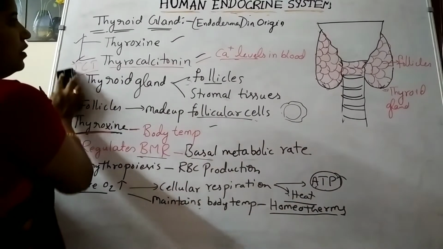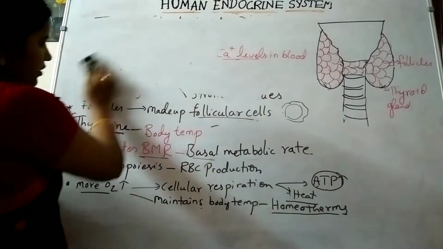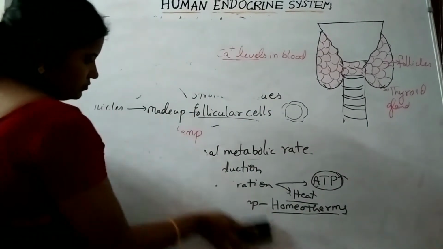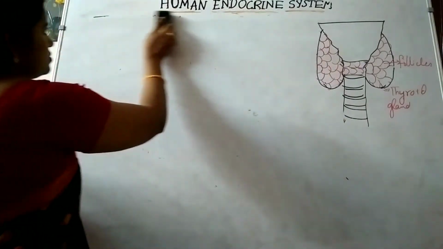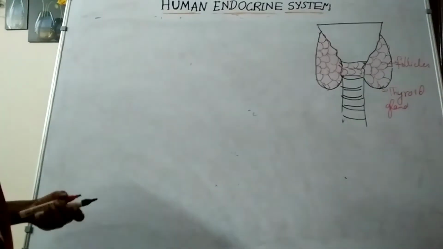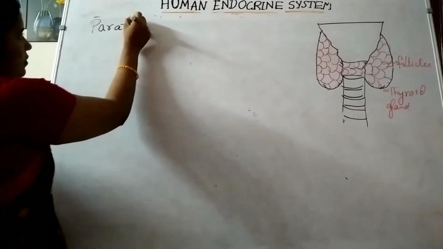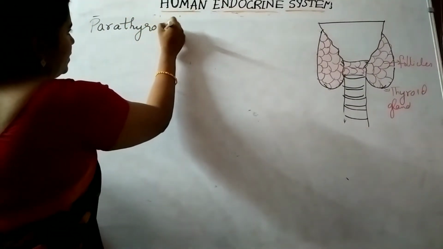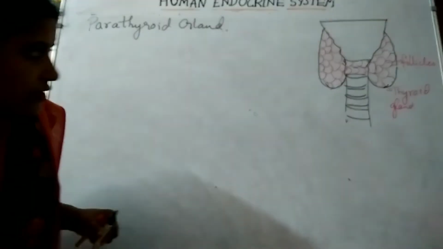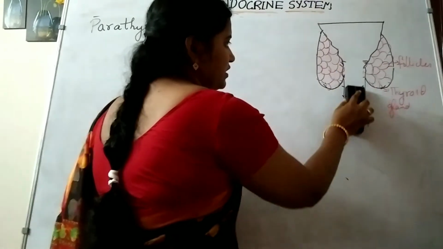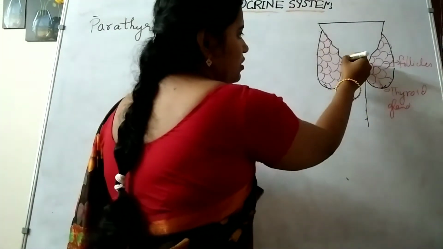Next, we'll go to the parathyroid gland. For this gland we need to take small changes here. It is not present in front of the trachea, it is present on the dorsal side.